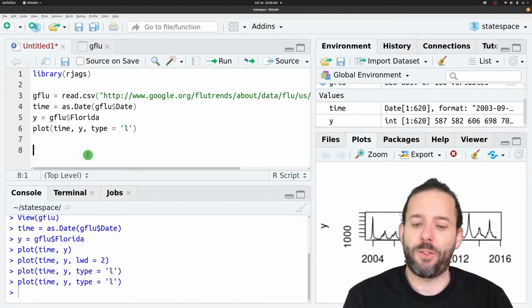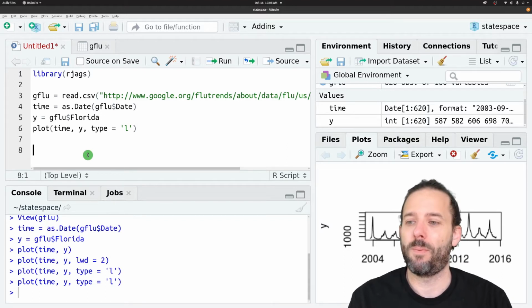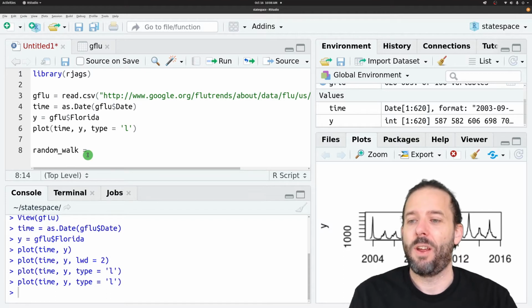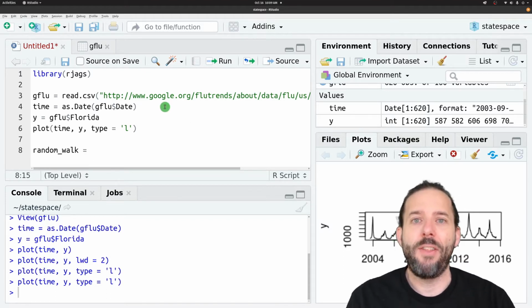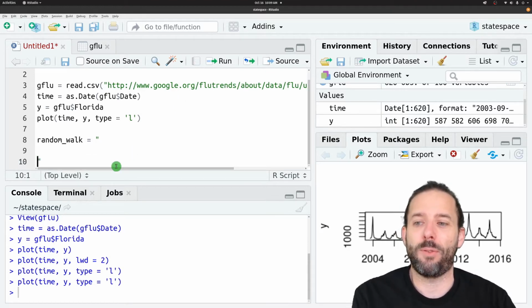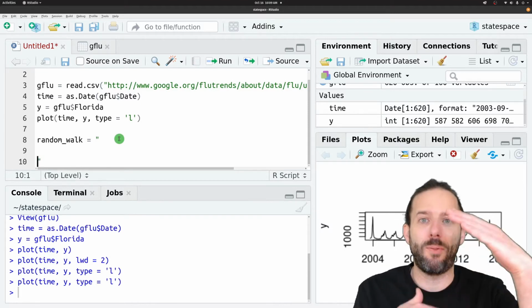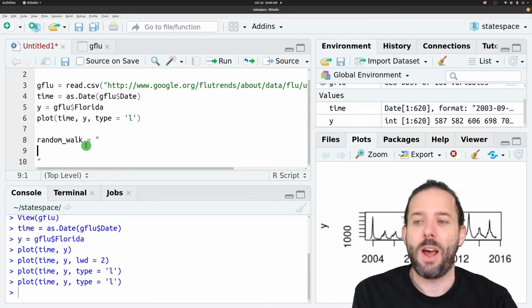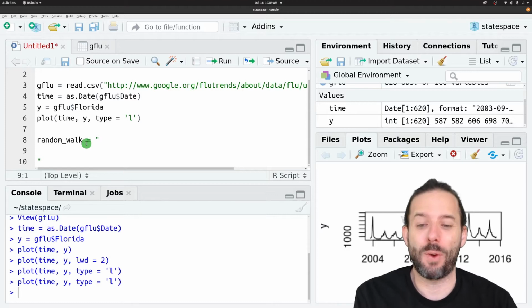So we'll call this model then random walk, and we'll say equals. And then it's a string, so I'm going to create some quotes and then hit enter a couple of times. Because this is a string, R will keep all of these different lines together, but in a way that we can read this and also JAGS can read it for creating our model.